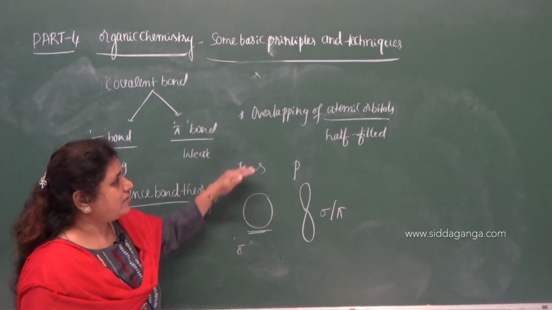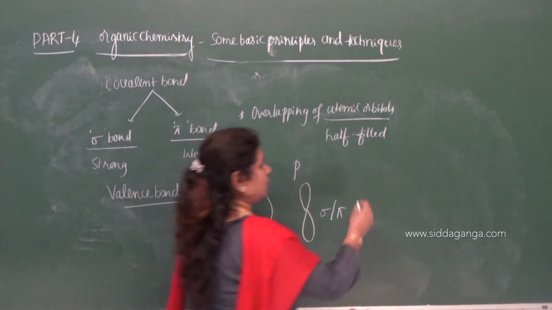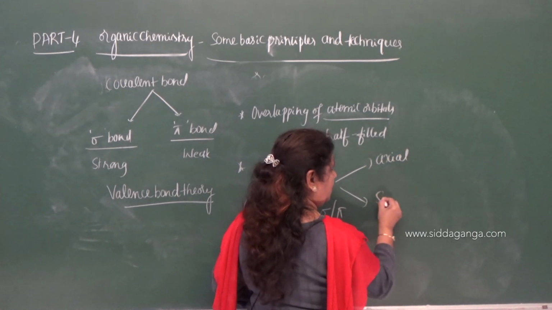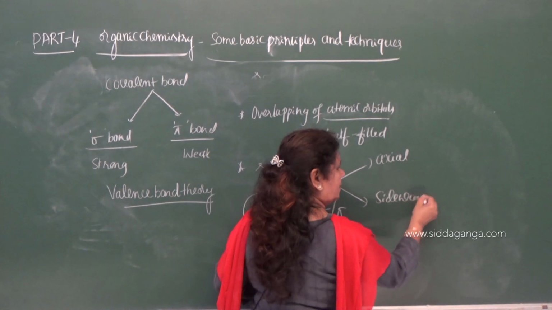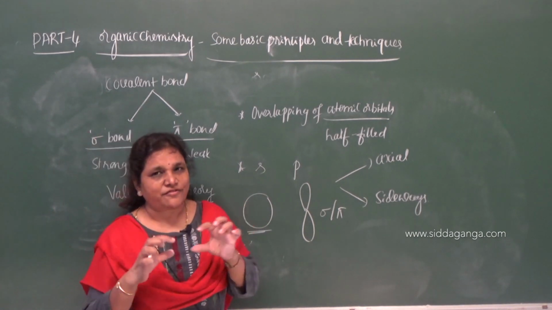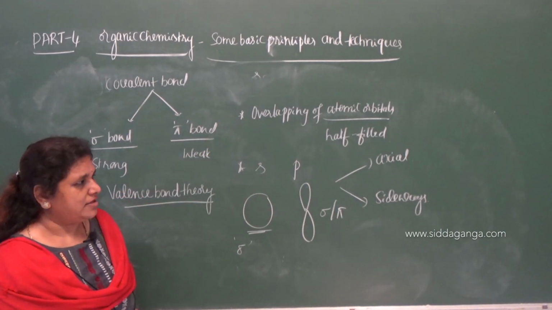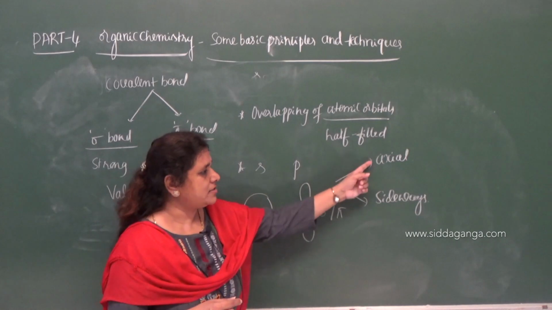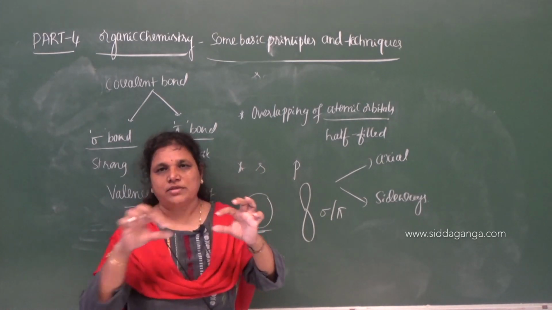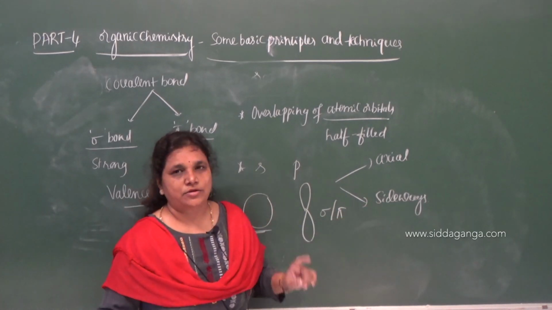So the formation of covalent bond takes place by the overlapping of atomic orbitals, and the overlapping of atomic orbitals takes place in two ways. One is axial overlapping, another one is sideways overlapping. Remember these two words. The covalent bonds are formed by the merging of atomic orbitals. Merging means overlapping. One is axial overlapping, direct overlapping along the axis. Second one is sideways overlapping.